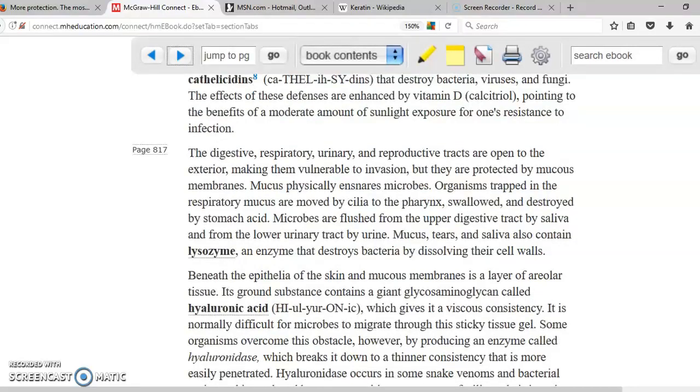Also, we have this enzyme called lysozyme that destroys microorganisms, present in tears and saliva. Underneath the epithelial, in the mucous membrane, we're going to have in there the glycosaminoglycans, which is going to be part of the ground substance. A very important glycosaminoglycan is hyaluronic acid, which is going to give a viscous consistency to the connective tissue, not allowing these microorganisms again to cross it.